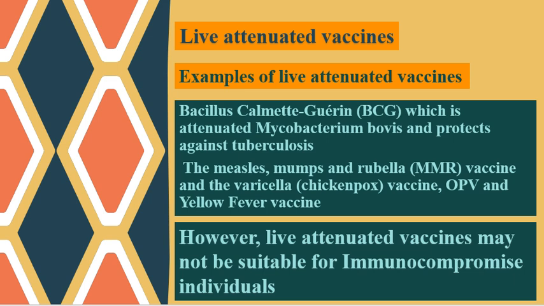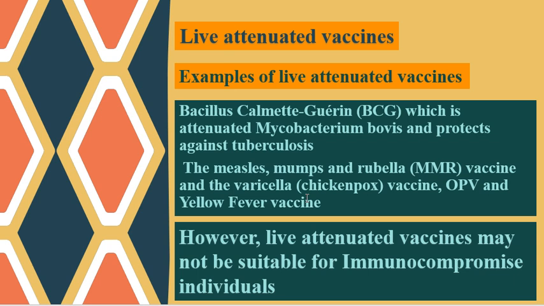These are some examples of live attenuated vaccine. For example, Bacillus Calmette-Guerin, which is attenuated Mycobacterium bovis and protects against human tuberculosis. Other examples are the measles, mumps, and rubella MMR vaccine, the varicella chickenpox vaccine, and oral polio vaccine in the form of Sabin vaccine in the form of drops. They are given orally to children, and yellow fever vaccine.